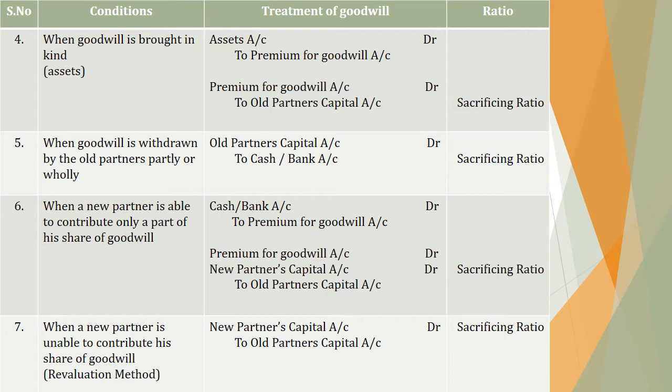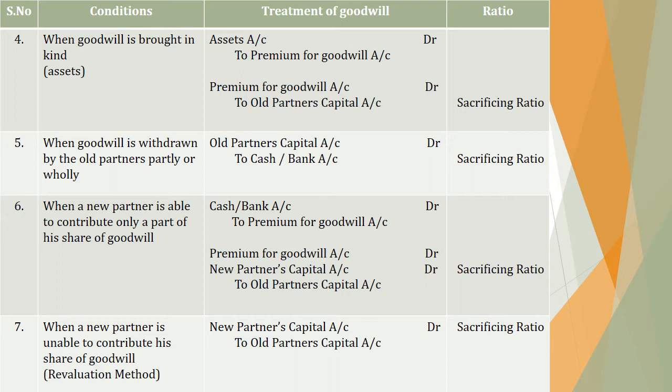Next, the fourth condition is when goodwill is brought in kind. Kind means assets. You know very well there may be so many assets in the business, like land and buildings, plant and machinery, furniture and fixtures. For that, the entry is: Assets account debit to Premium for Goodwill account. That premium for goodwill we have to distribute to the old partners in their sacrificing ratio.